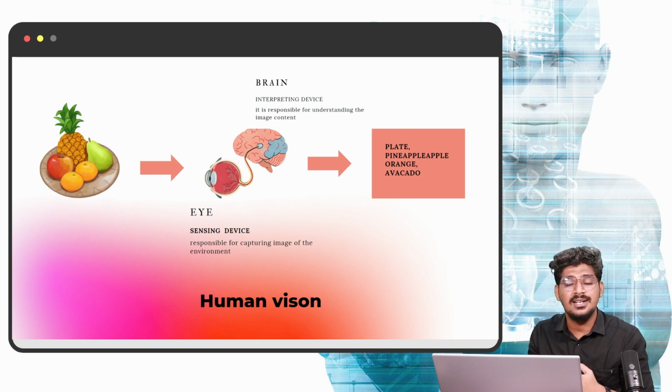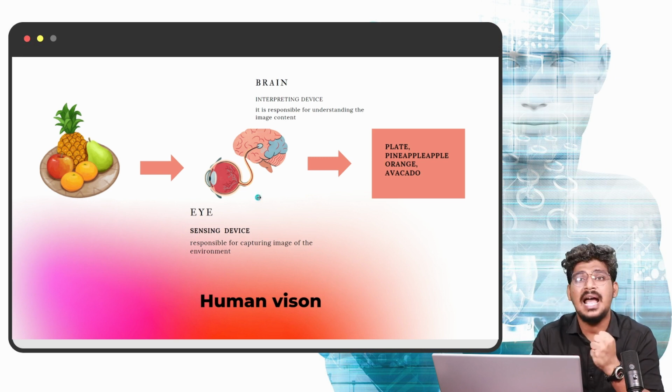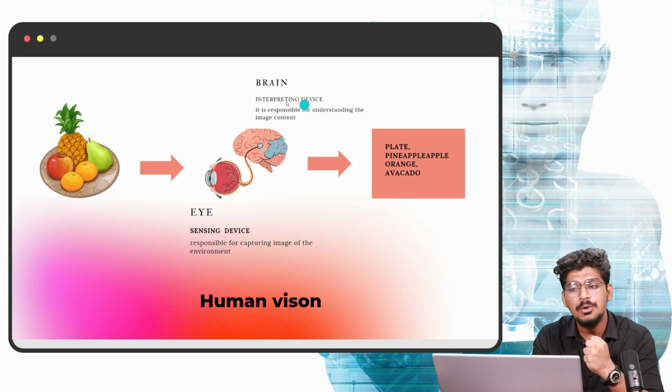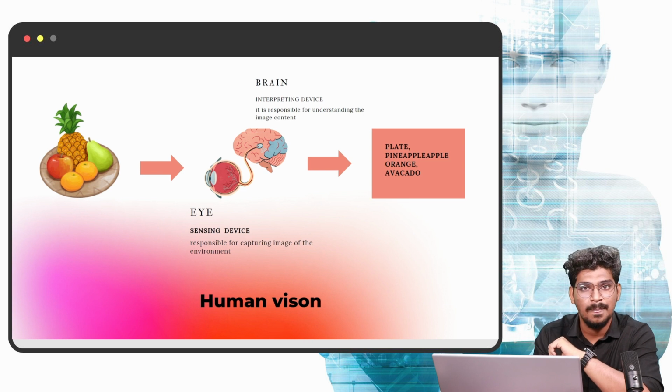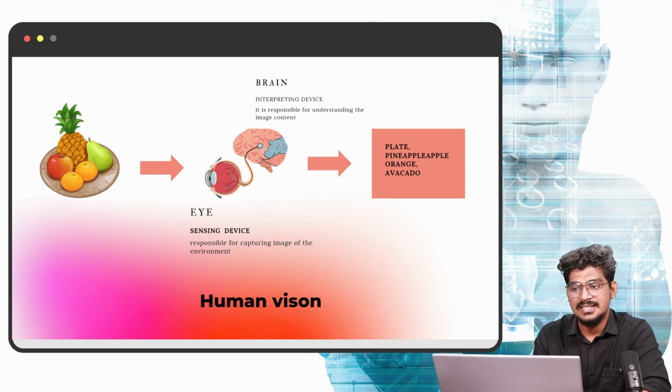What is the transmitter here? A sensing device is capturing the visual environment. What about the brain?